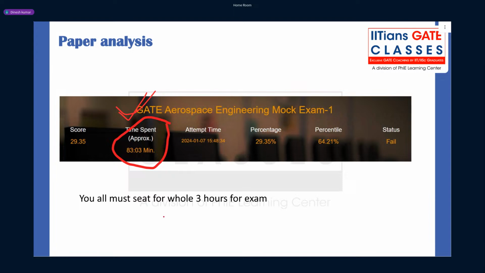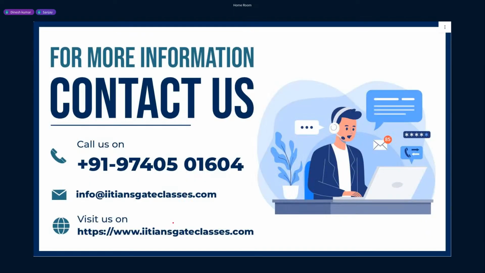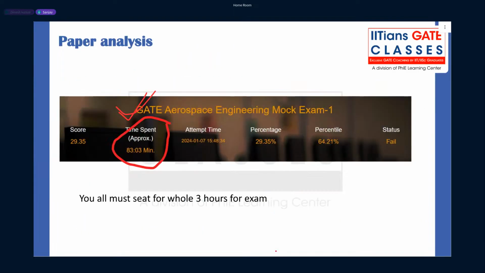Sit in a very peaceful place. Use a laptop. You should have a smooth Wi-Fi connection. You should not have breakfast during the exam. Sanjay, sometimes I have seen some people take half an hour on one question. I asked what you were doing, and they said, sir, I was having breakfast. Some people may even go for a bath while writing the exam. So that is up to them, but guys, these kinds of practices will not help you in the final.